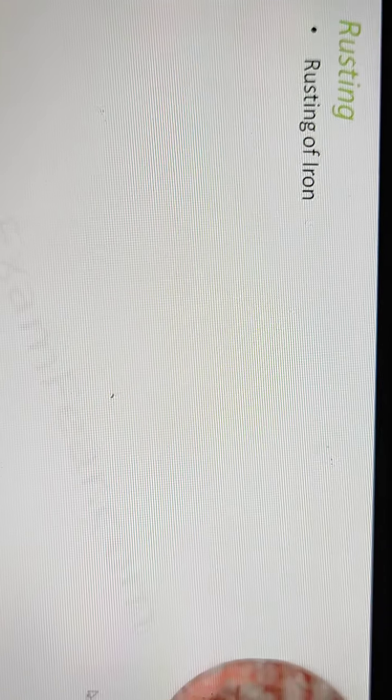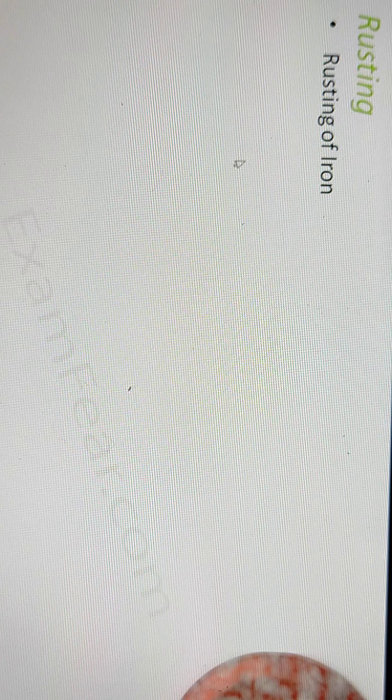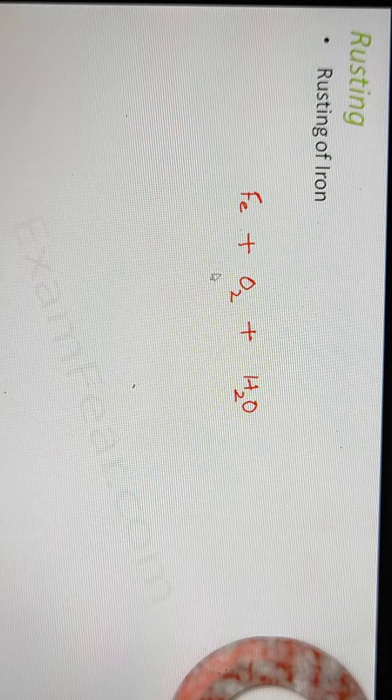So let us talk about rusting. Now rusting always happens in the presence of oxygen and water, so that is why we say moist air. So we will talk about iron. Now in case of iron, how exactly does the reaction take place? So iron is Fe. Iron reacts with oxygen in presence of water. So it could be moist air.